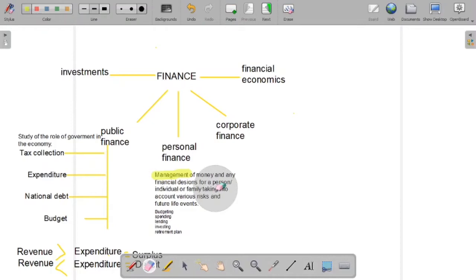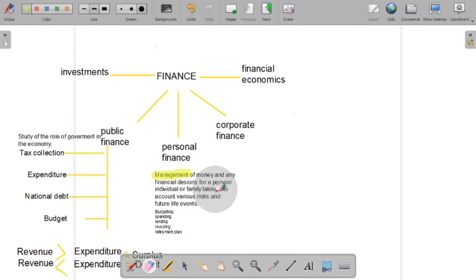So basically another point which comes under public finance is about budgeting. The national budget happens in every country. That is, the government plans its revenue and expenditure for the particular fiscal year. The actual revenue and expenditure would vary, like in a business enterprise. So these are the main points under public finance.